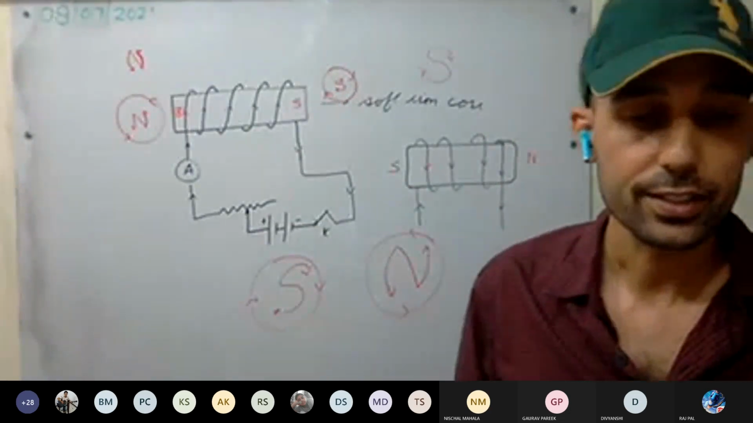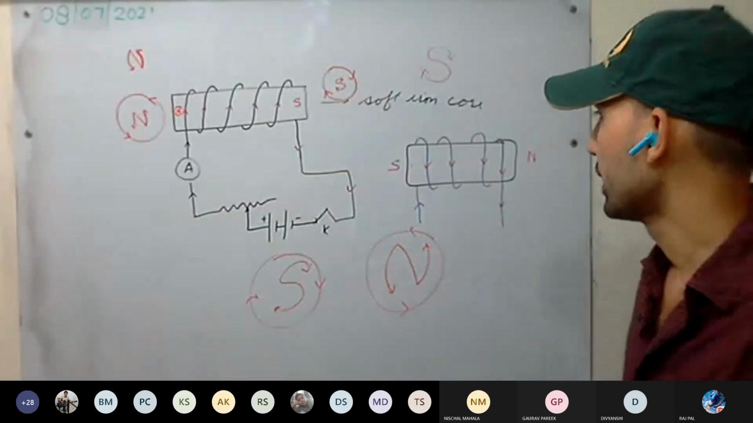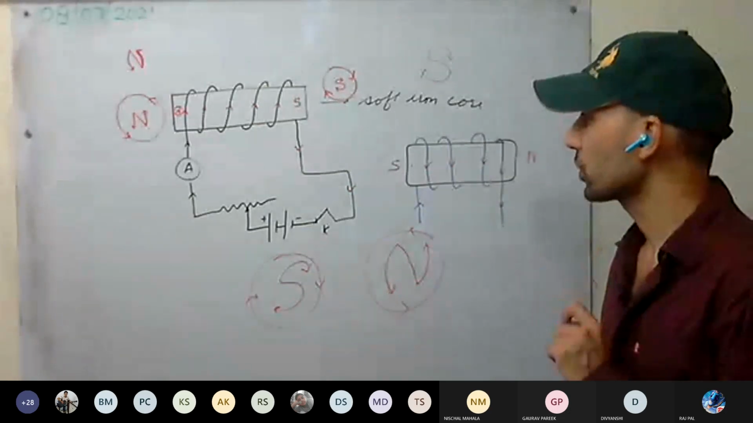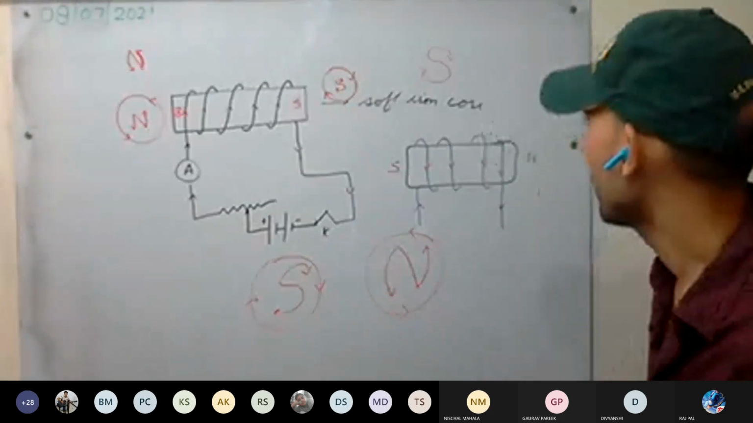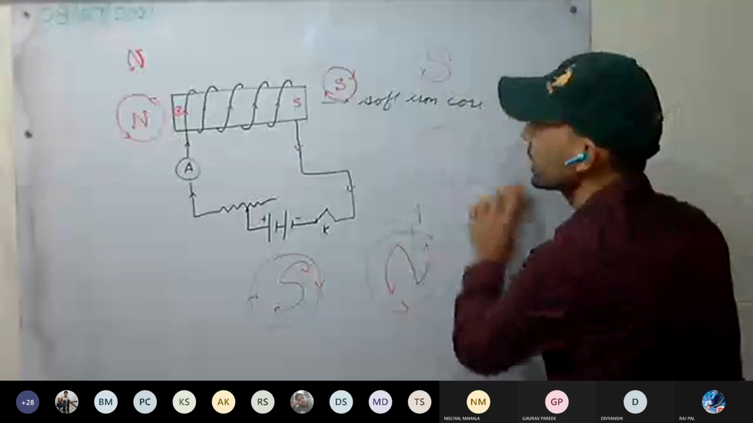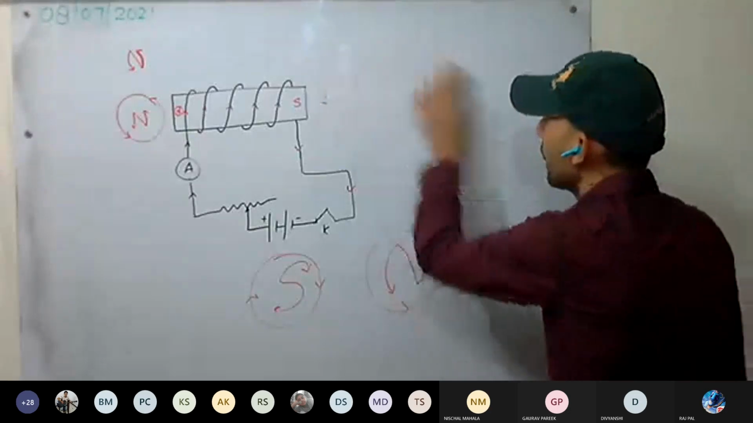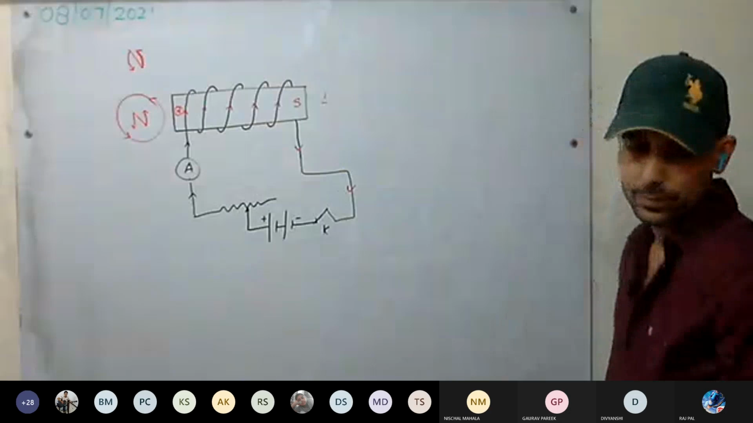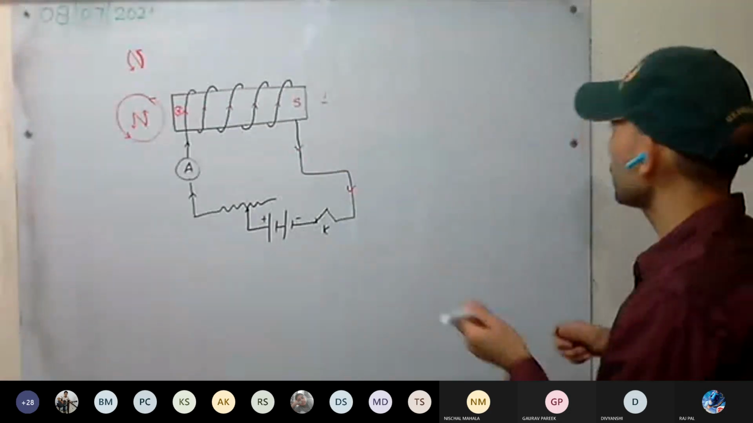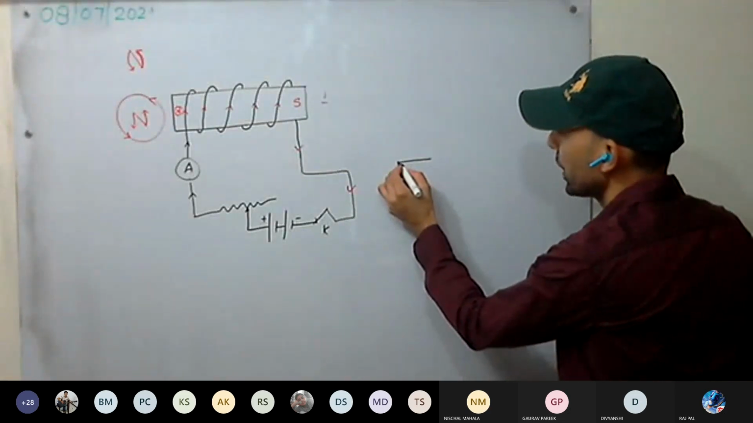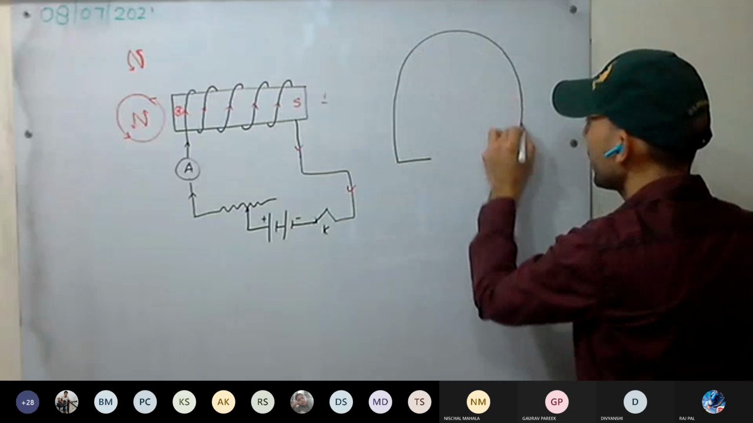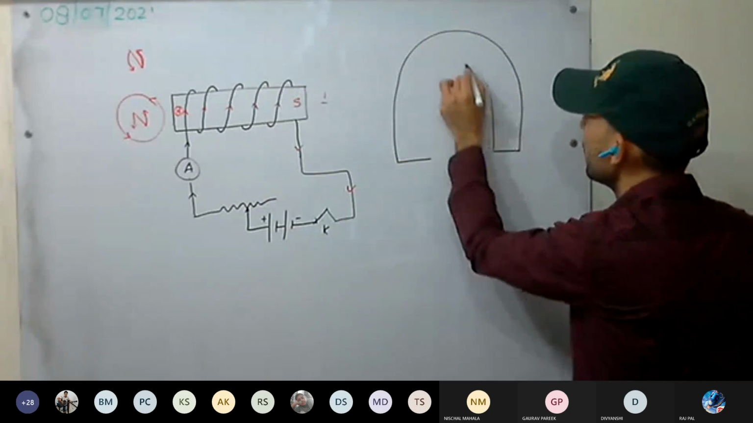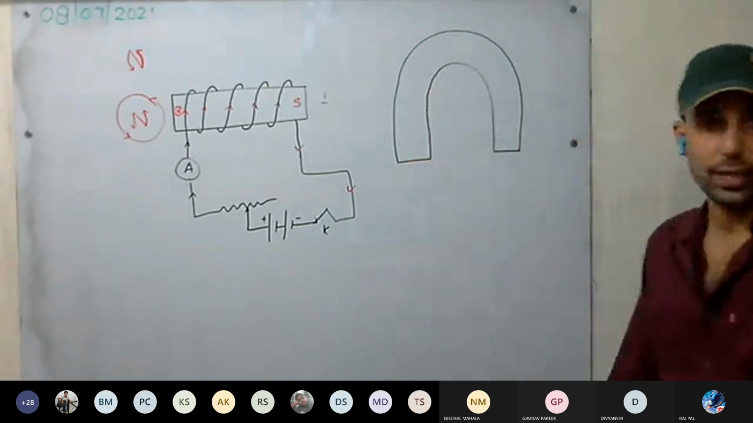Now we construct the U-shaped magnet. Afterwards we will discuss one more thing. This is I-shaped magnet or bar magnet, like a chocolate bar. Now we discuss U-shaped. U-shaped magnet means the core made up of soft iron will be taken in the shape of U.